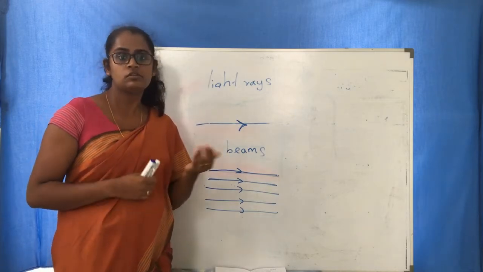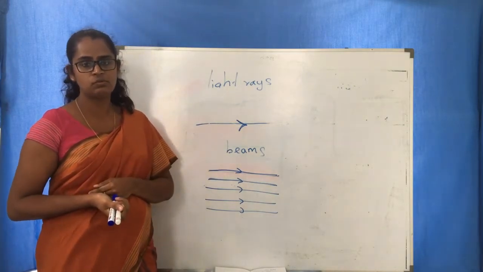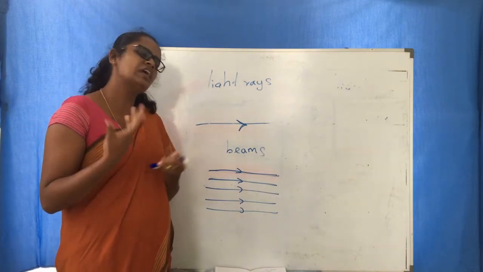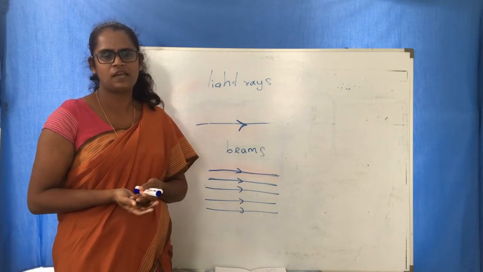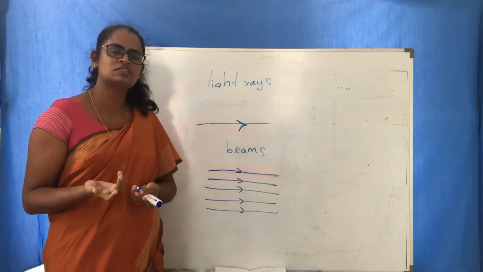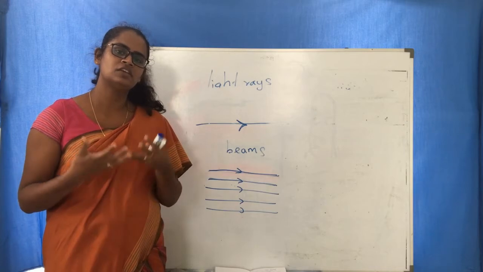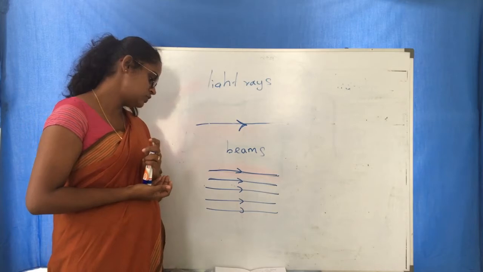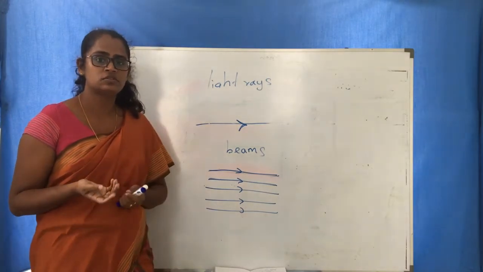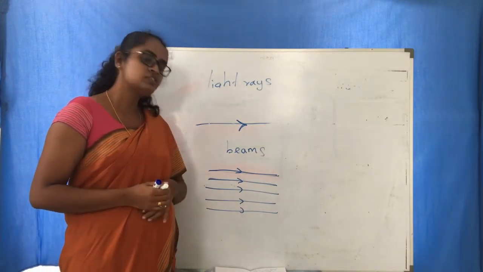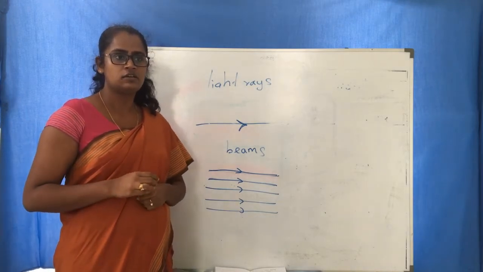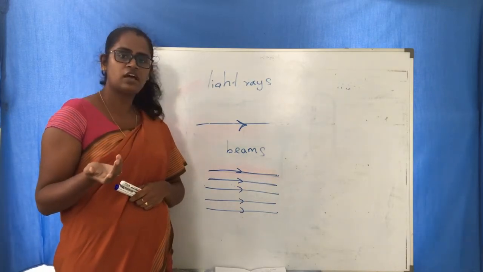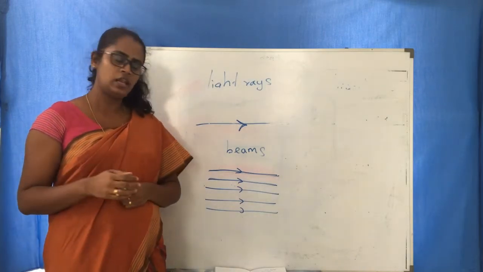Then illumination, the word you have been given in the textbook, please refer. Illumination means the decorative things we do with lights, right? What you can see in the Christmas season or maybe the Vesak season, you can see so many decorative things using lights, right? So illumination, or maybe in musical shows or whatever it is, right? And for signals, in lighthouses or for traffic lights, we also use lights.